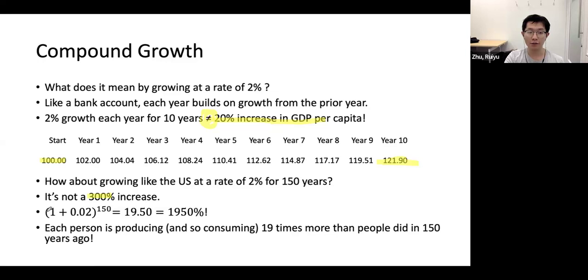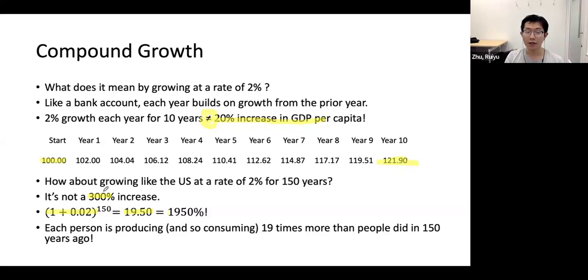If we keep calculating year by year and iterate that 150 times, we get a number of almost 20 times, which means if we keep growing at a rate of 2% each year, after 150 years our economy will become about 20 times larger than before. So it's almost 2,000%, very different compared to 300%.